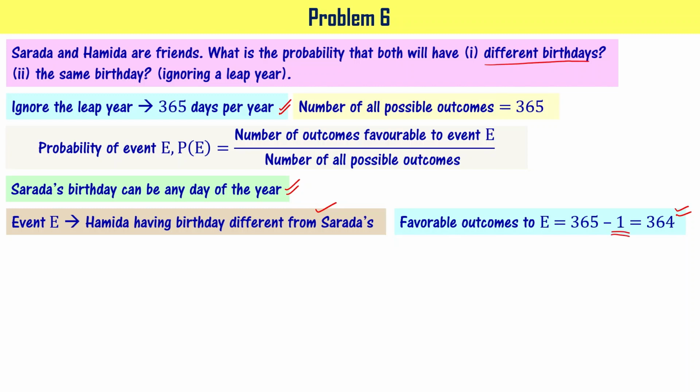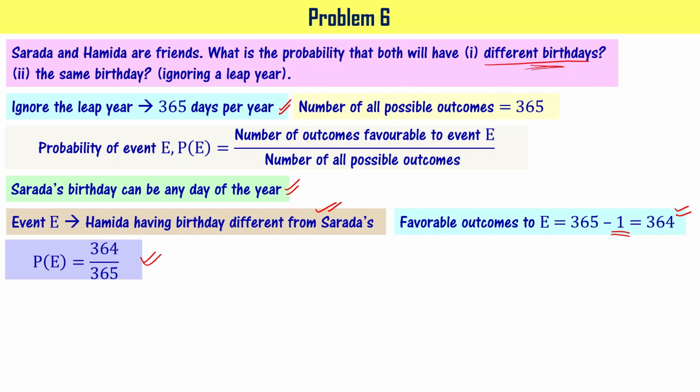Let's say if Sharada is having her birthday on Jan 1st, then remaining 364 days is possible for Hamida to have her birthday, so that both will have different birthdays. I hope you got the point. Now favorable outcomes is 364 and all possible outcomes is 365. It means probability of Hamida having different birthday from Sharada's birthday is 364 by 365.